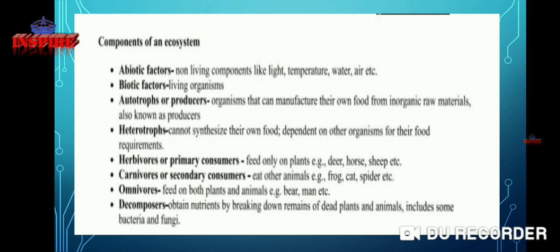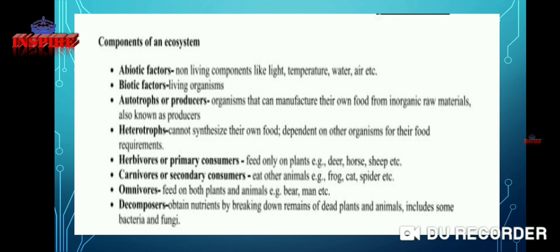Components of an ecosystem: biotic and abiotic factors. Abiotic factors are the non-living components like light, temperature, water, air, etc. Biotic factors are living things, meaning all human beings, animals, trees, all living things. Autotrophs or producers are organisms that can manufacture their own food from inorganic raw material. For example, grass grows by itself.